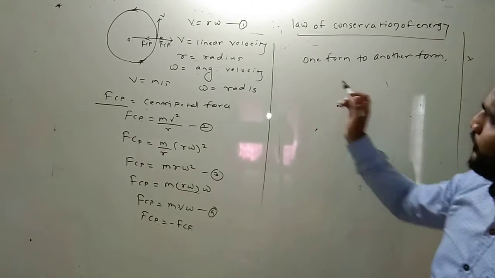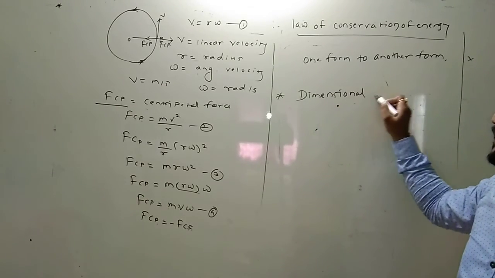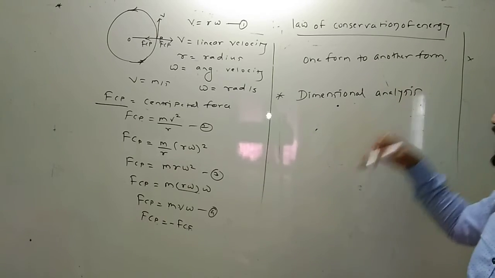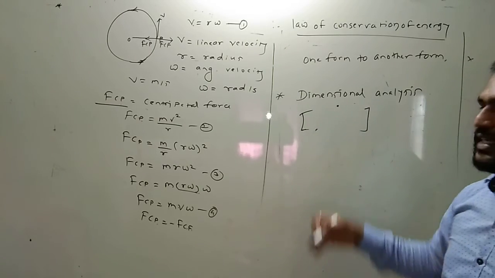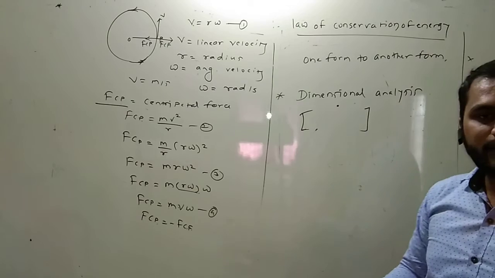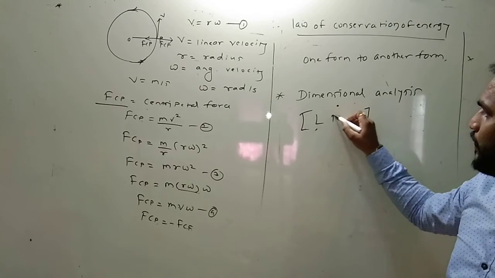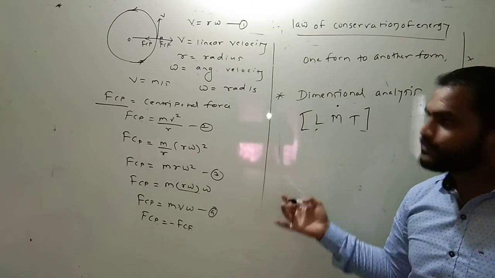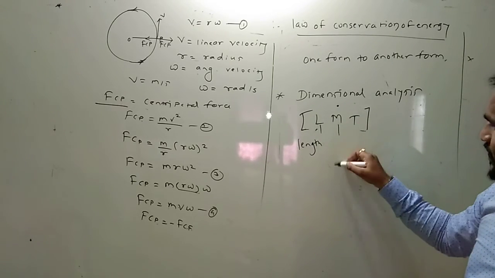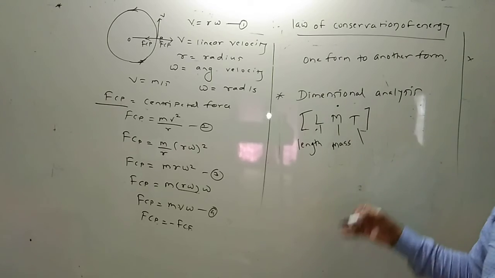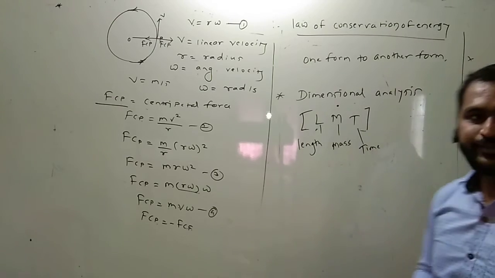Okay. Next is dimensional analysis. What is meant by dimensional analysis? The factors which describe the units of length, mass, temperature, time, etc. L, M, T. These are the basic dimensions. L stands for length, M stands for mass, T stands for time.